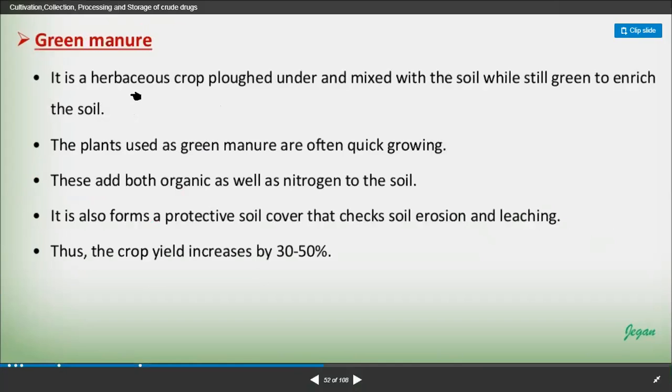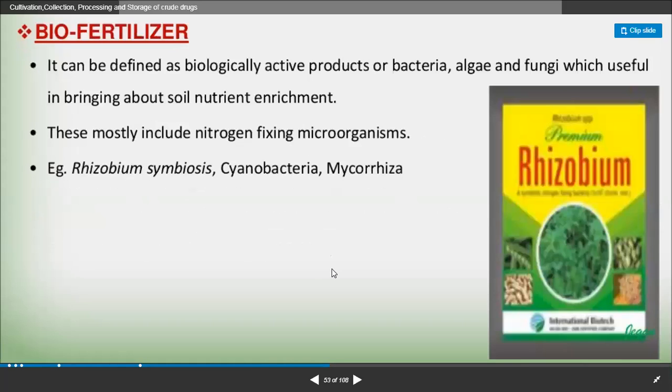Green manure is the herbaceous crop plowed under and mixed with the soil while still green to enrich the soil. Yes, the plants used in green manure are often quick growing. These add both organic matter as well as nitrogen to the soil. It also forms a protective soil cover that checks soil erosion and leaching. Thus, the crop yield increases by 30 to 50%. Right, so a plant can be the fertilizer for the plant.